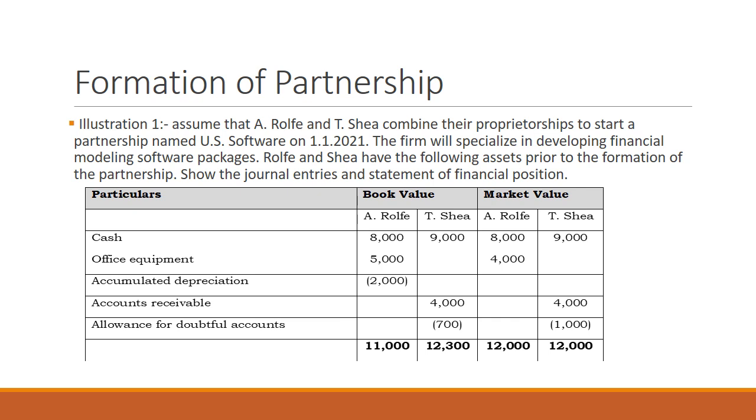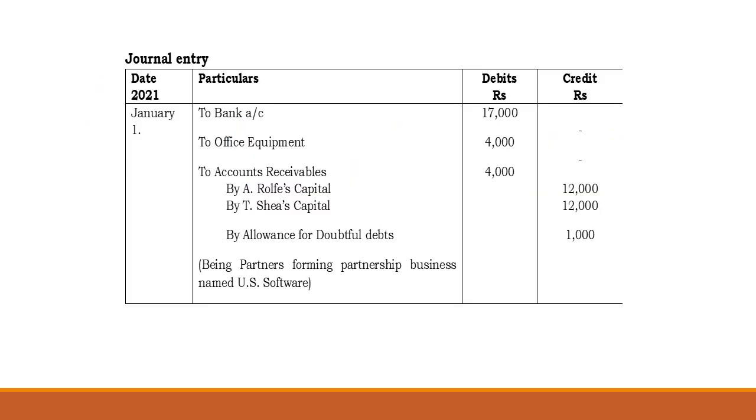Cash is 8,000 plus 9,000, which is 17,000. Office equipment, they agreed on market value to be 4,000. And the account receivable remains the same, but the provision for doubtful debts increased from 700 to 1,000. So this will give us a journal entry.